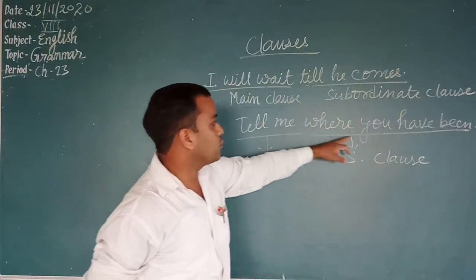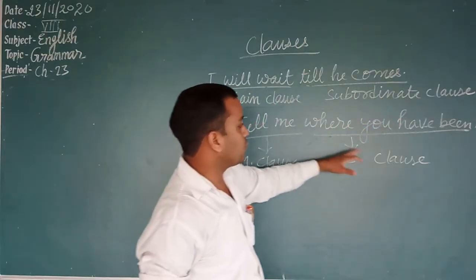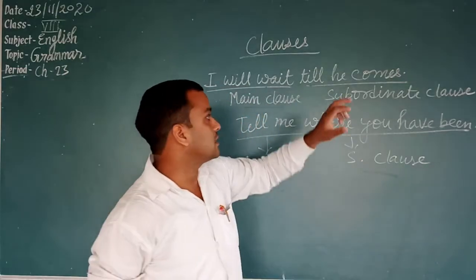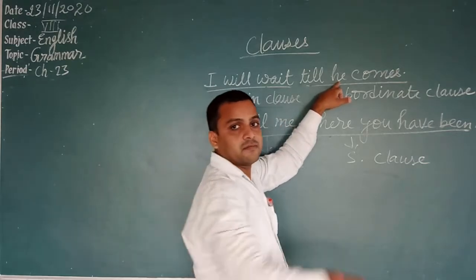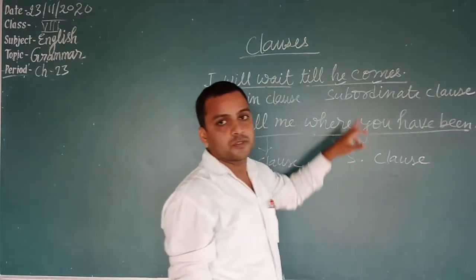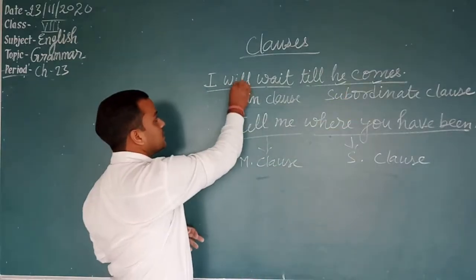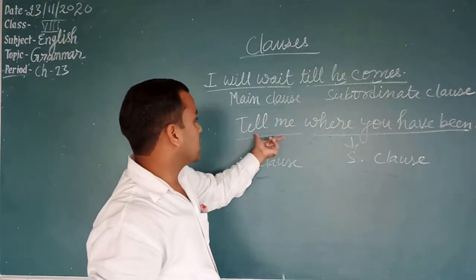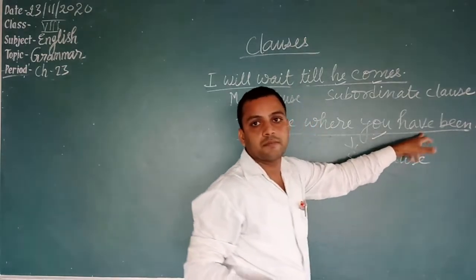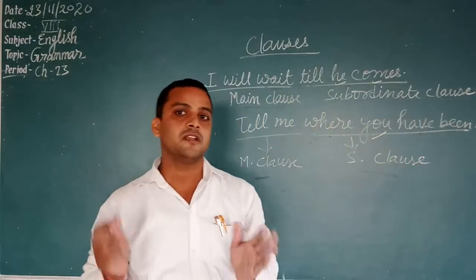Tell me where you have been. Tell me is the main clause and where you have been is the subordinate clause. A clause is a group of words which contains the subject and the finite verb. In the subordinate clause, he is the subject and comes is the main verb, so it is a subordinate clause, and the main clause is I will wait. Here, in tell me where you have been, you is the subject and have been is the verb, the predicate.